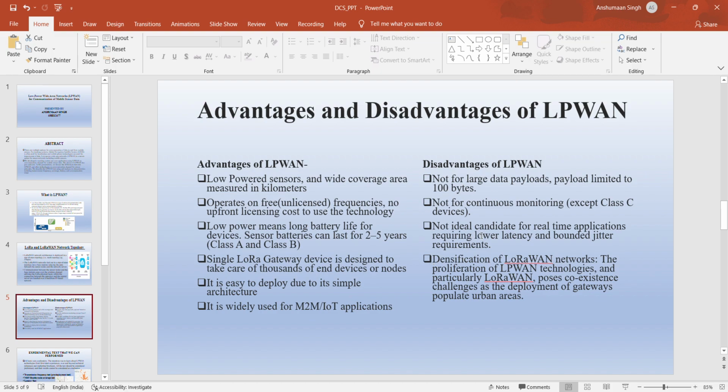And the disadvantage is that it is not for larger payloads. It cannot be used for a large payload; it is limited to 100 bytes only. It is not for continuous monitoring except class C devices, and not an ideal candidate for real-time applications requiring lower latency and bounded jitter. Another issue is densification of LoRaWAN networks. The proliferation of LPWAN technology, particularly LoRaWAN, poses coexistence challenges as gateways are deployed in populated urban areas.